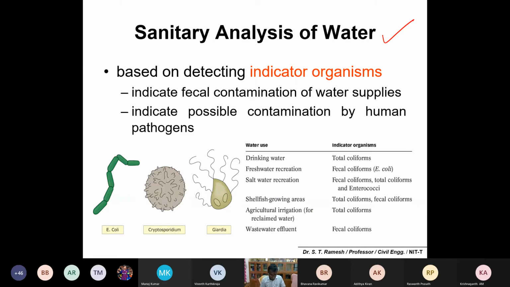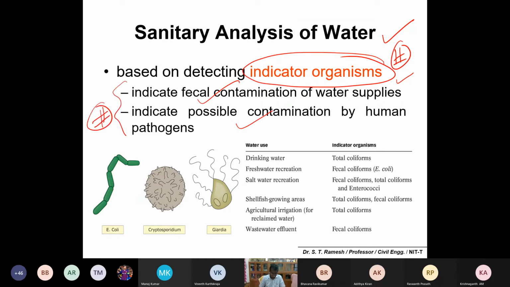Before that, you have to be familiar with indicator organisms. Please make a note of that, as I told in the last class. You need not necessarily target all the contaminants, especially the microbial population like bacteria, virus, protozoa, or algae. Instead, you can identify indicator organisms. If you are able to trace the indicator organisms, there could be a suspicion of fecal contamination or possible contamination by human pathogens.